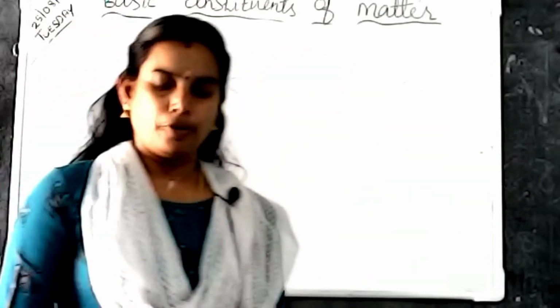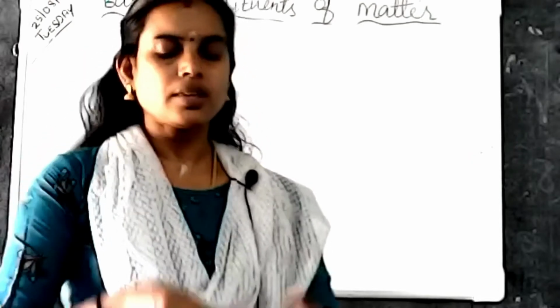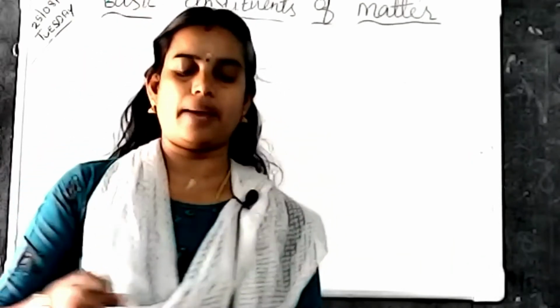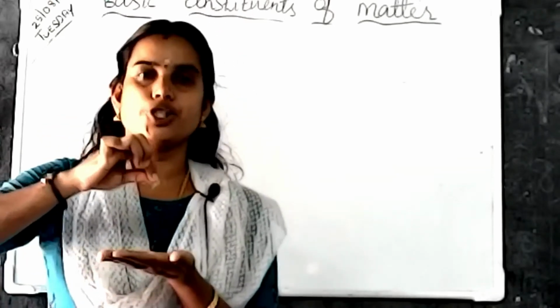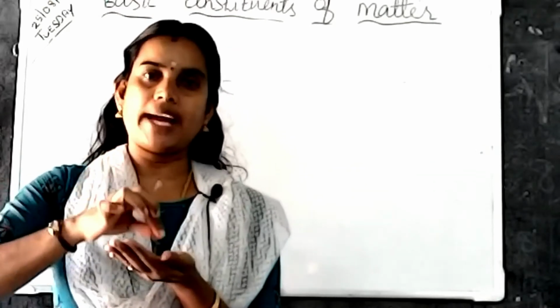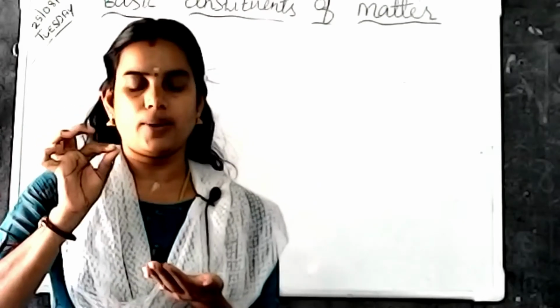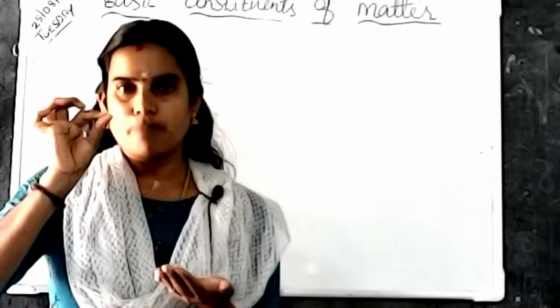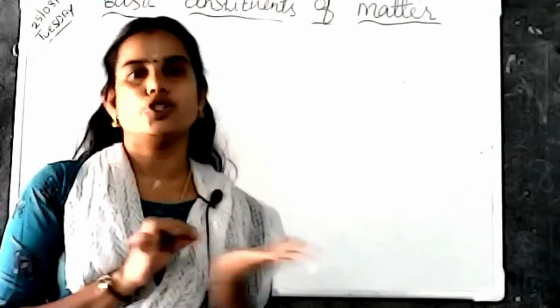For example, listen to me. I am taking this sugar particle. Now I'm going to crush this sugar particle. What happens to this sugar? Finally, I got a minute particle of sugar. This minute particle has all the characteristics of the sugar particle.